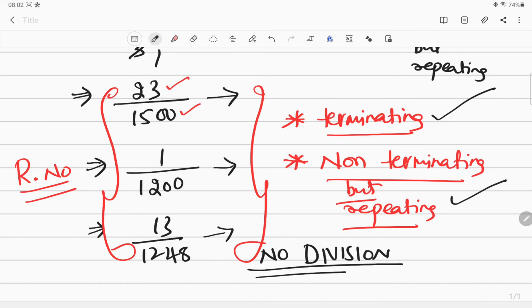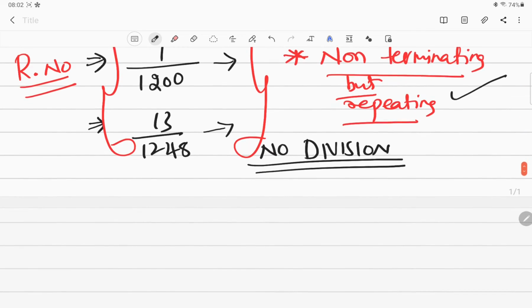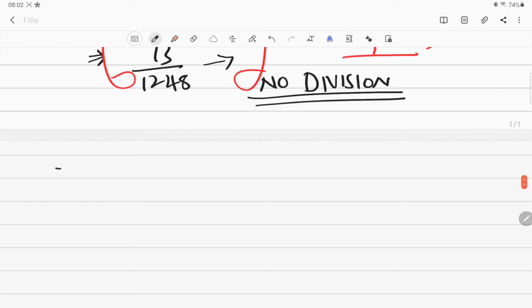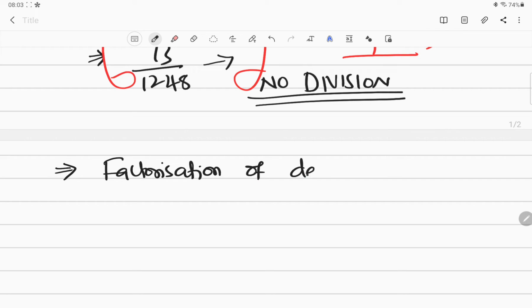Without doing any division, how to tell? There is a method for that, called factorization of the denominator. By doing the factorization of the denominator, we can tell about that.